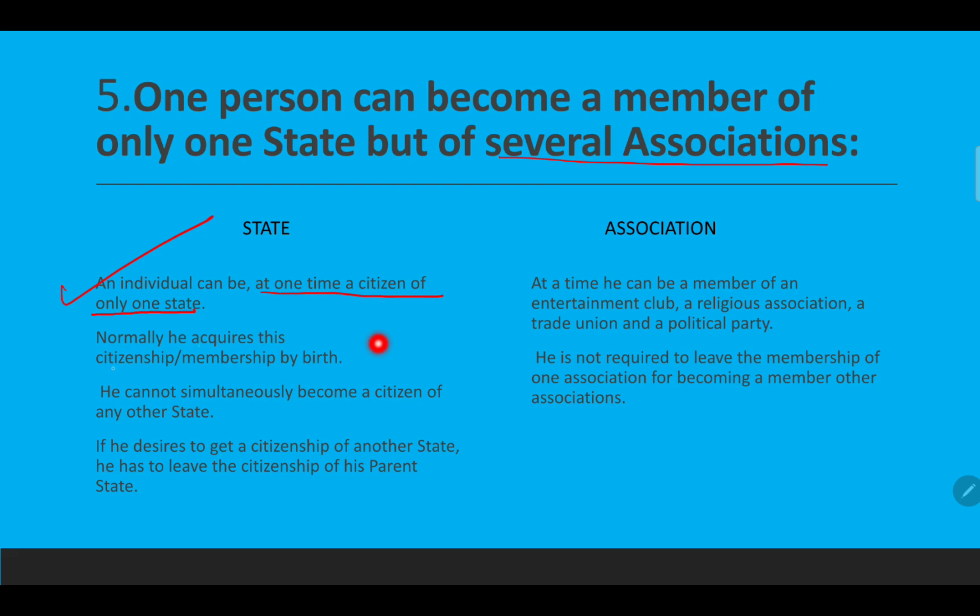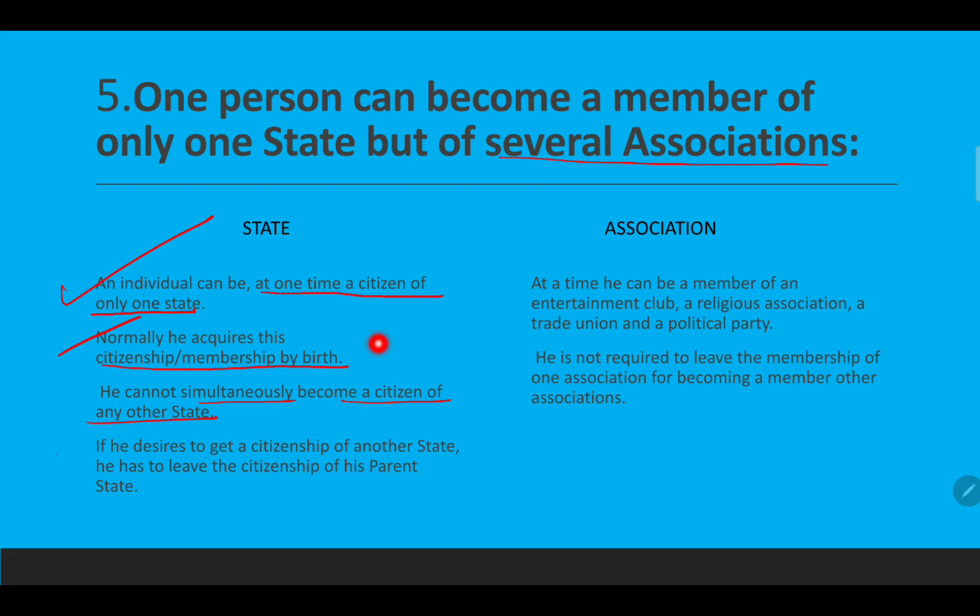Normally he or she acquires citizenship by birth. It's very simple. He cannot simultaneously be a citizen of any other state. So if I am an Indian, I cannot be a citizen of the United States of America, because in order to do that I need to submit my citizenship,